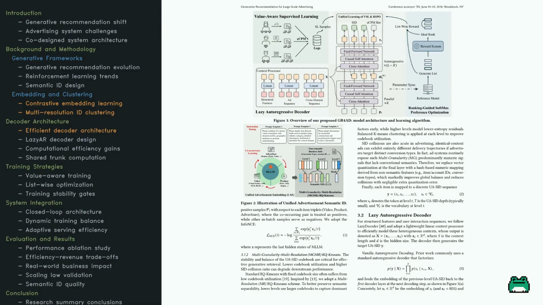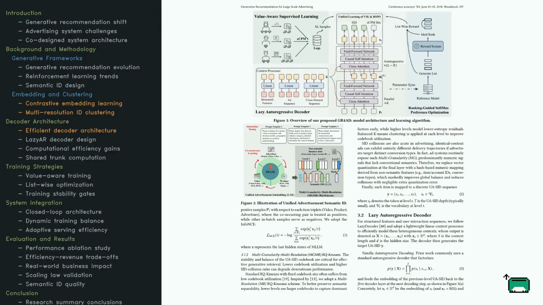To make these IDs even more robust, they use a multi-resolution clustering method. This breaks an ad into a sequence of tokens across different levels, capturing both broad categories and specific business details. They even use a hash-based mapping for non-semantic data to prevent collisions, where different ads accidentally get the same ID.